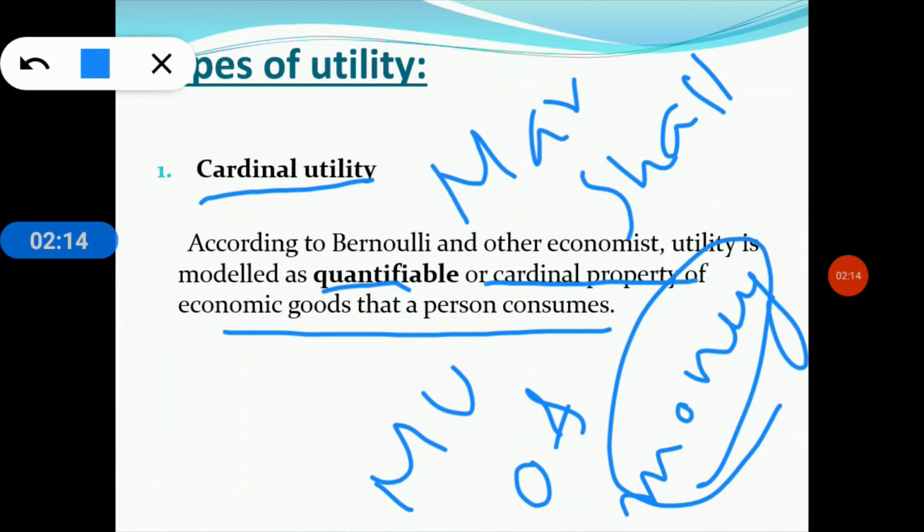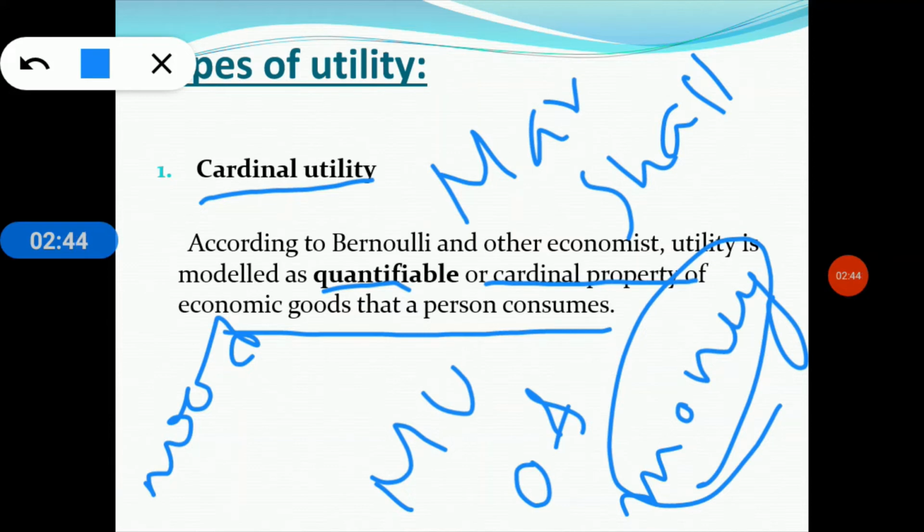But it is less realistic. Many difficulties are there in measuring utility numerically. The utility derived by a consumer from a good depends on a number of factors. The first one is mood, and the taste and preferences of individuals. The cardinal utility approach gives a value of utility to different options. So it is giving different choices with a specific utility value.